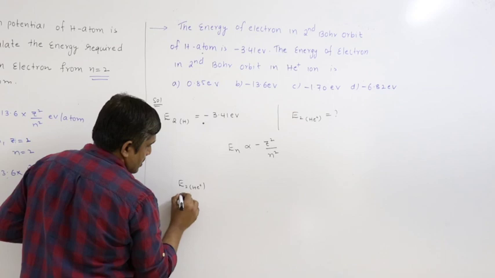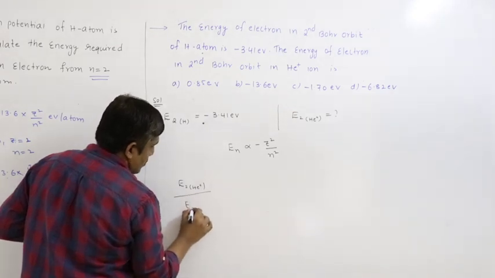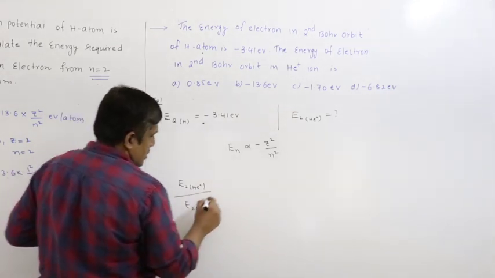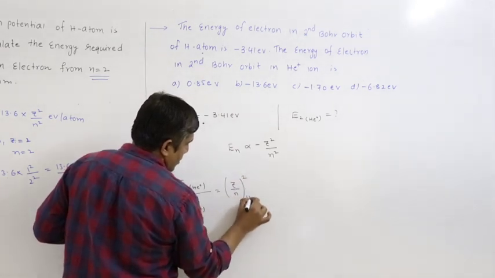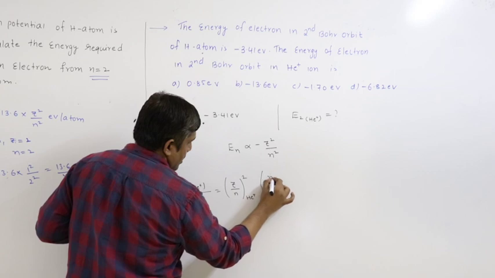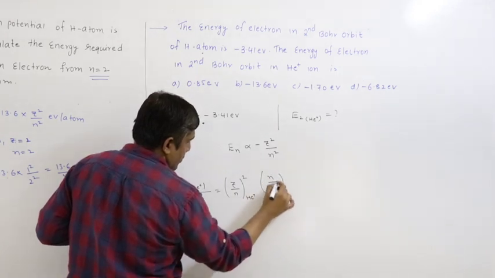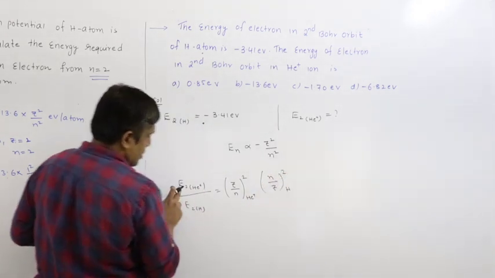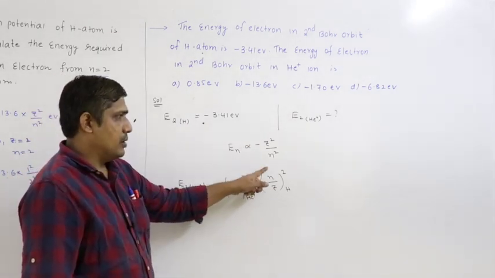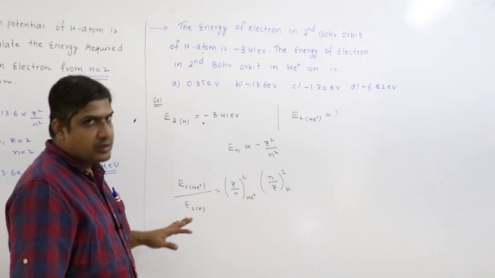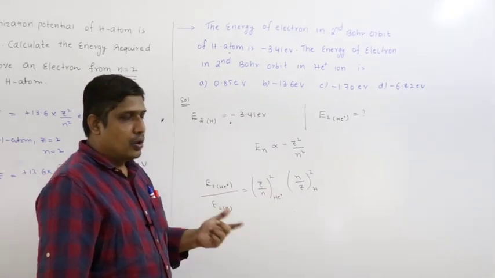So for E2 of He plus by E2 of H equal to Z by n whole square of He plus, n by Z whole square of hydrogen. So applying for helium first, next for hydrogen. Hydrogen is present in the denominator, so you have to write n by Z whole square.